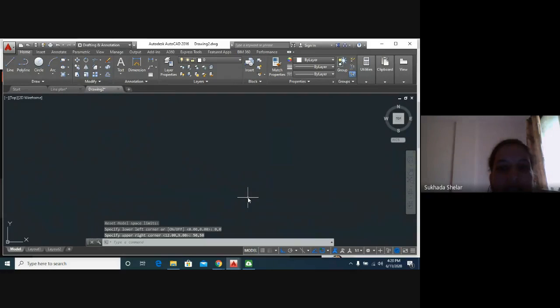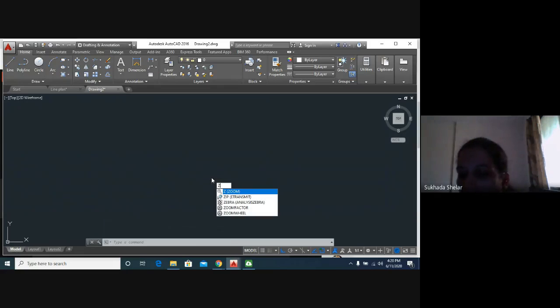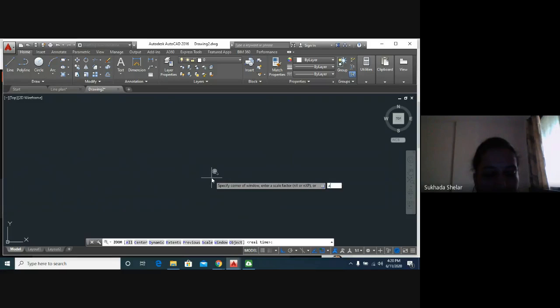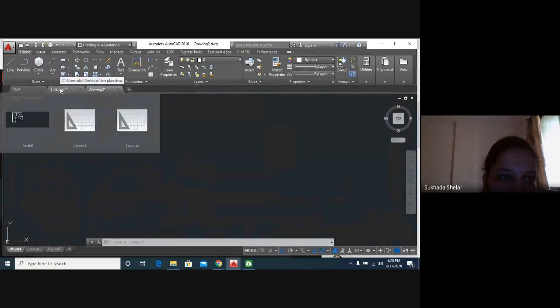Then for the proper workspace we need to zoom all. For that we first type Z, enter, A, enter. Okay, good. Now our workspace is also available for the line plan drawing. Now let's start with the actual line plan drawing.